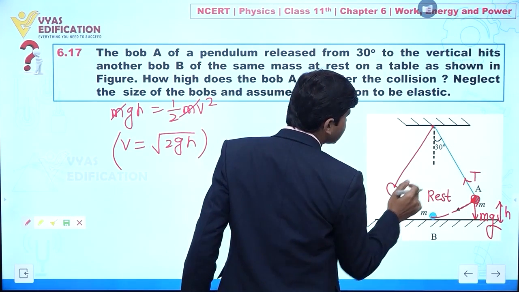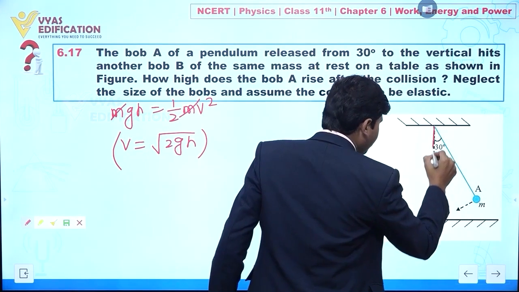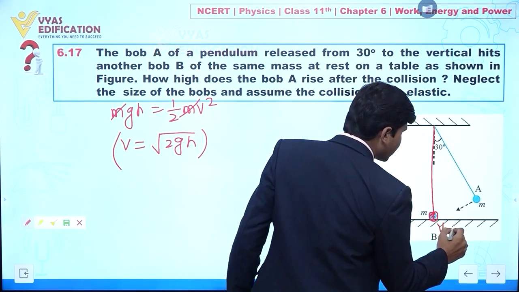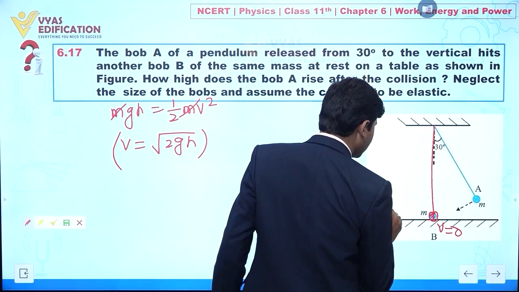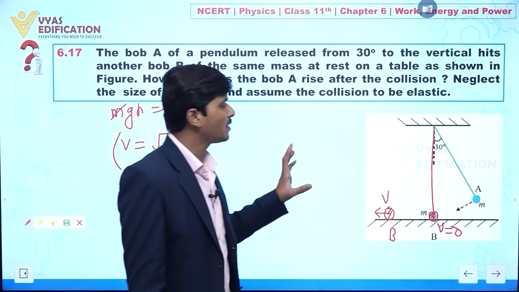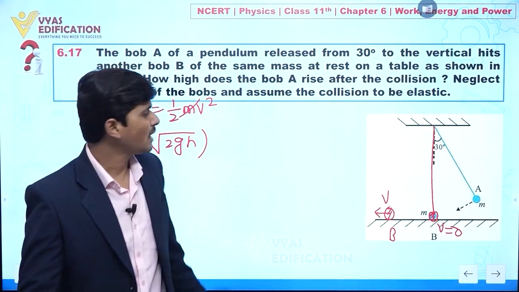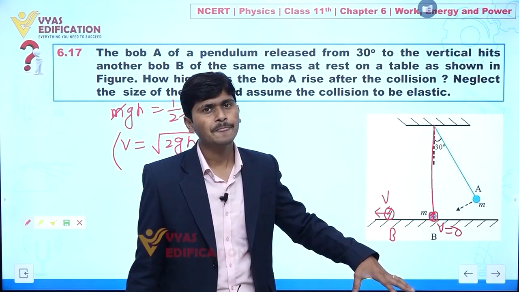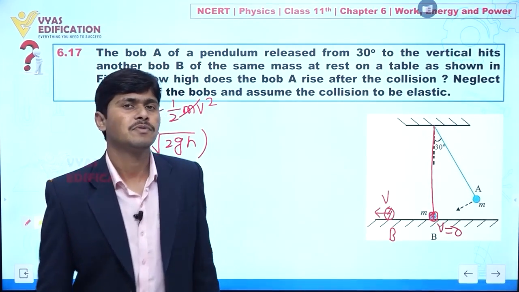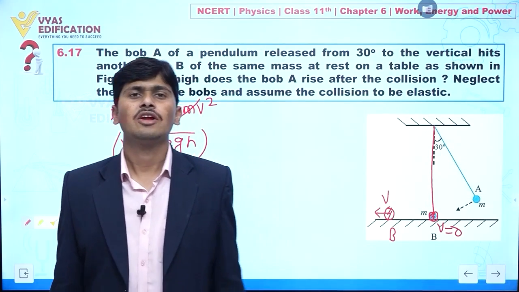Here, in the next situation, let us try to understand what will happen. In this situation, bob A will come to rest, and finally ball B is moving with a certain velocity v. So this will happen whenever we are talking about an elastic collision. Now you can say, sir, how does this happen? You can apply here conservation of linear momentum, or conservation of energy, that is, kinetic energy before collision and kinetic energy after collision should be the same. So this is all about this question.